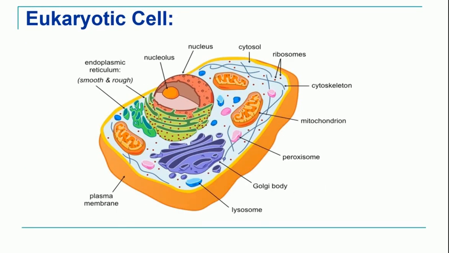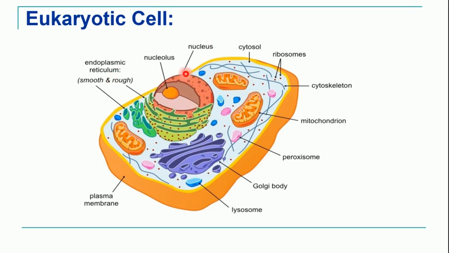In this picture, we can see a typical eukaryotic cell. Suppose this is a plant cell, and suppose this is an animal cell, then you will find absence of the cell wall. Cell wall is absent in animal cell, but you have the outer boundary or the outer layer that is known as plasma membrane. Then inside the cell you can see so many organelles are there.